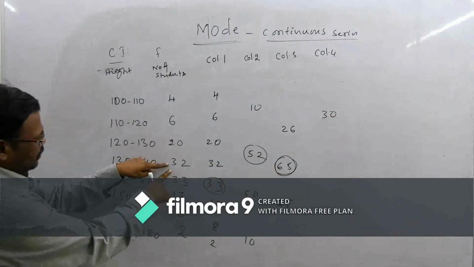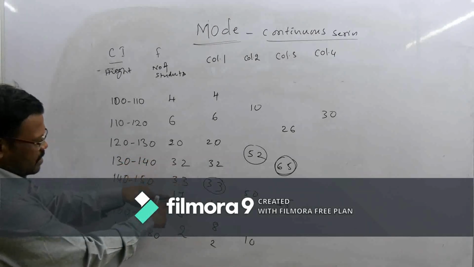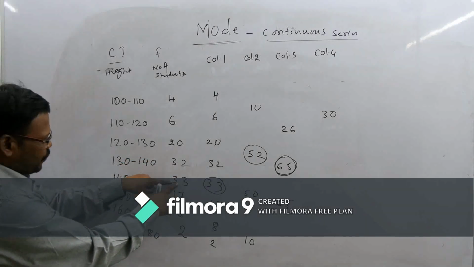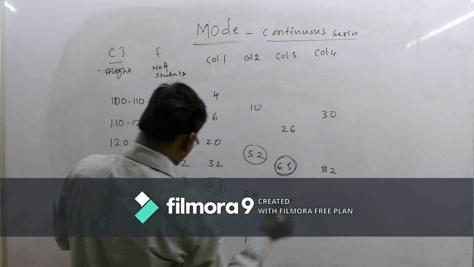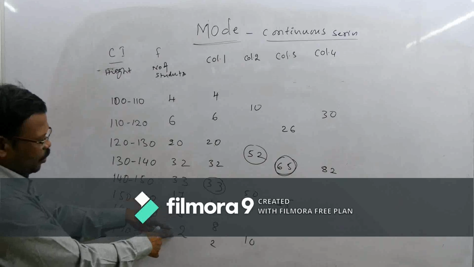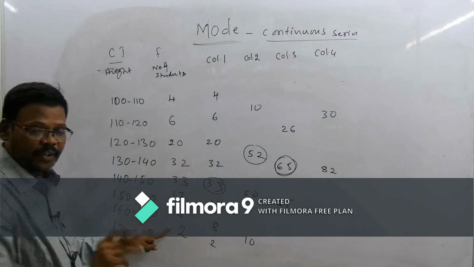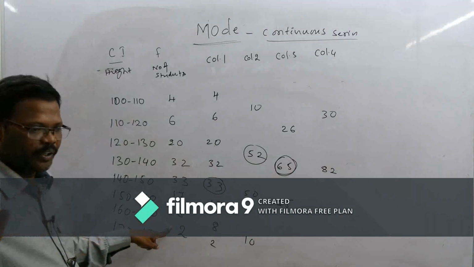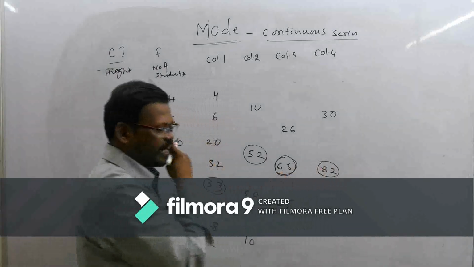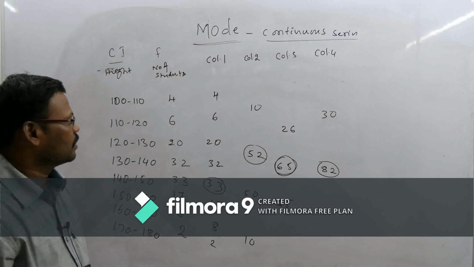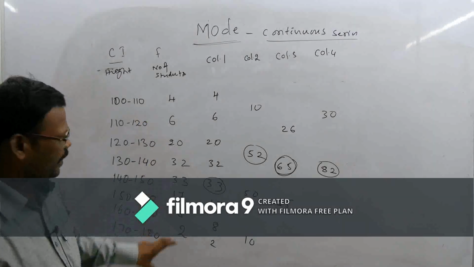Then the next 32 plus 33 plus 17 is 50 plus 32, 82. There are only 2 remaining frequencies, so we neglect these 2. Here 82 is the highest value in column 4.